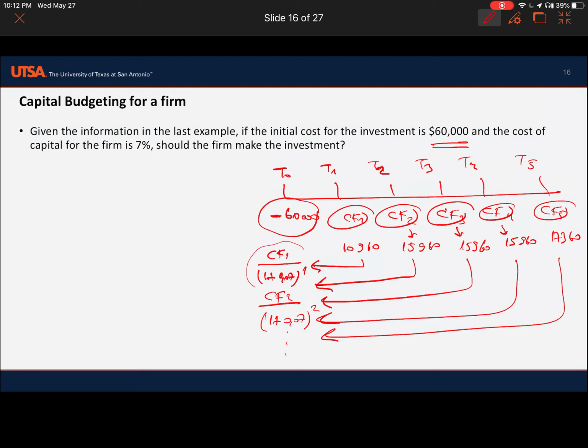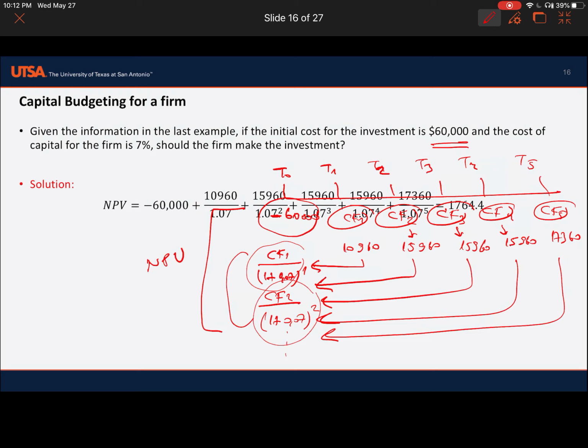Then we add up all the discounted cash flows and subtract the 60,000, and find the net present value.